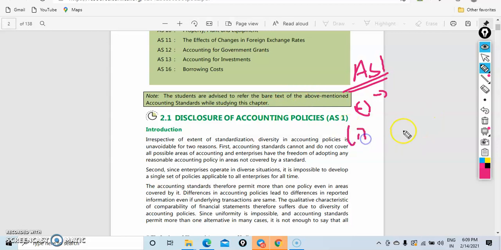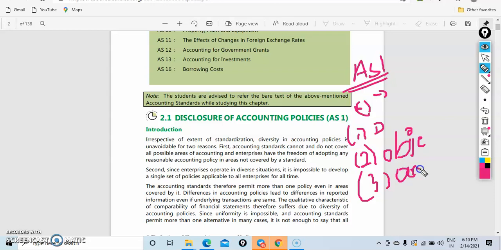The first one will be definition. For every standard we need to understand the definition, it's very important. Then the objective: why the standard came, because the objective and purpose we also have to know, right? And then the areas where different accounting policies are followed. The fourth one is what consideration is required for selecting an accounting policy. The fifth one is basic accounting principles, and the sixth one is disclosure requirements.